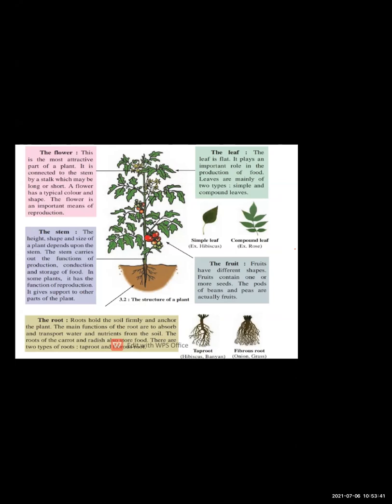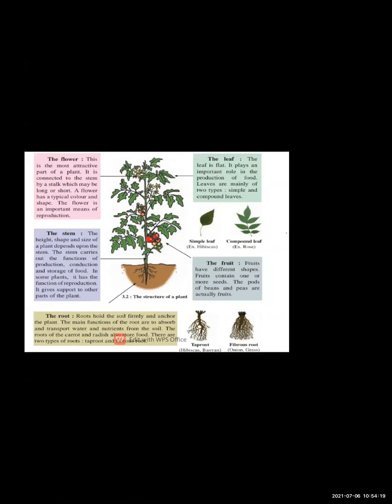Then the next part of the plant is fruit. Now there are different types of fruit. You must have been eating different types of fruits. So जब हम लोग fruit खाते हैं तो उसके अंदर हमको seeds भी दिखता है ना. So some fruits are without seeds, some fruits are having one seed, and some fruits are having many seeds. So fruit without seed, example is banana. Fruit with one seed, example is mango. And fruit with many seeds, example is watermelon. So this is all about the lesson. I hope the lesson is understood.